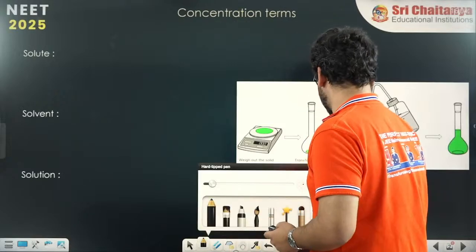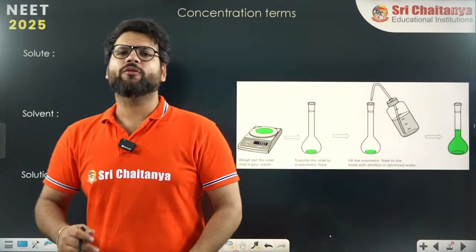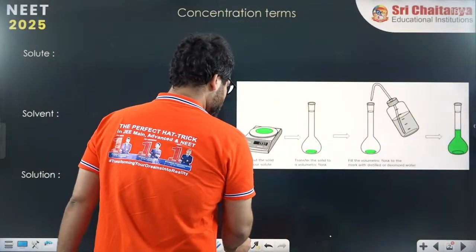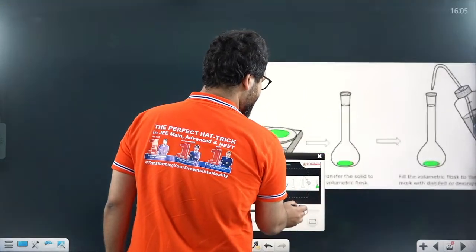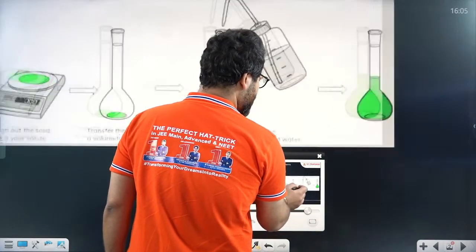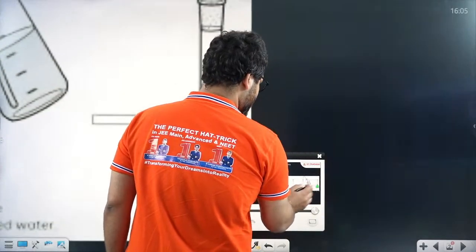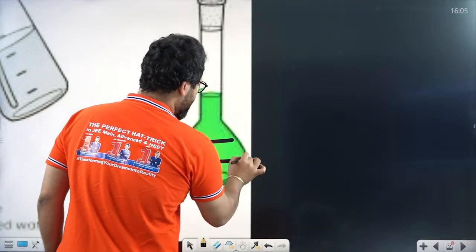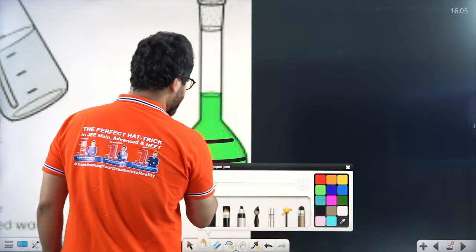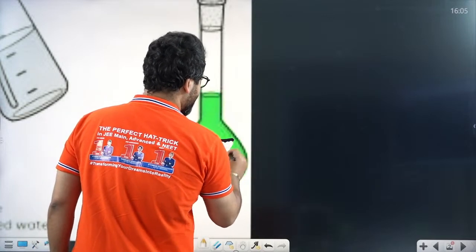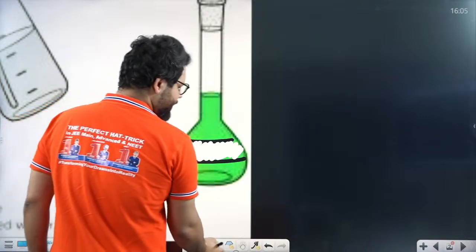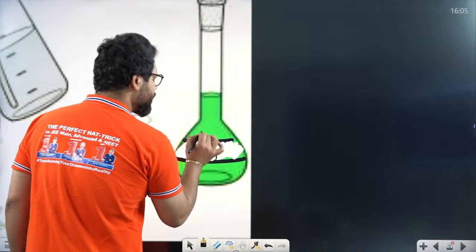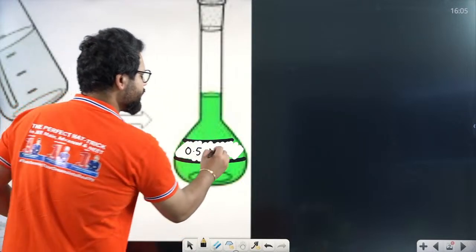See, whenever you go to a chemistry lab and you find any solution there, like this is the solution, always on the solution you will find that some concentration will be mentioned. For example, on the solution you will find that some sticker will be there. On the sticker the concentration will be mentioned. Something like they might mention it as this is a 0.5 molar solution, 0.5 M HCl solution, something like this.